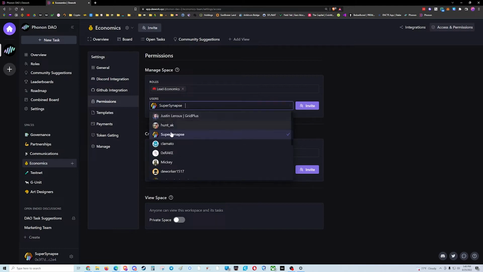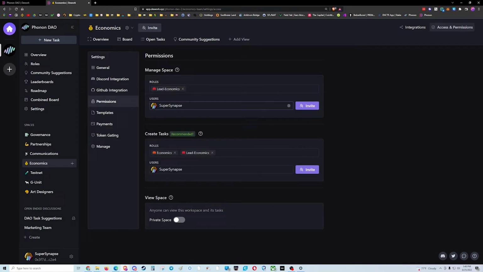In addition, you can add users. So I could say, all right, I want Clamato or Rake to have this capability, even though they don't have the role. I would recommend we avoid that where possible. It's better for us to keep track of this in a role that is associated with it rather than just putting people's names in and taking them out. Really helps with consistency, with identity.